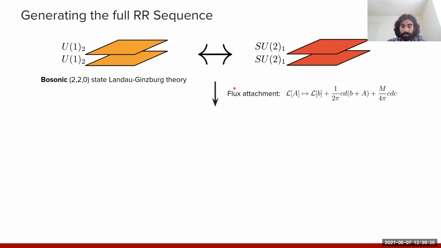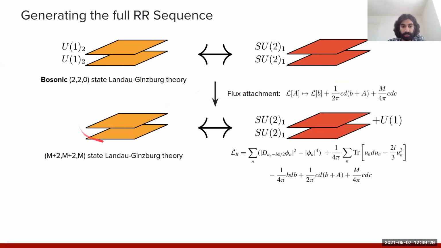And so what this flux attachment procedure does is map this duality to a duality between the Landau-Ginzburg theory for the n+2m state to a, again, dual non-abelian description, which again has these SU2 gauge fields on each layer, but with these additional U1 gauge fields, which encode this additional attachment of fluxes.